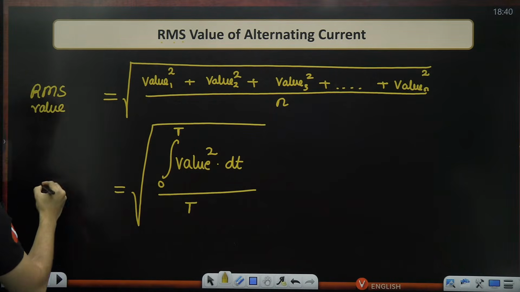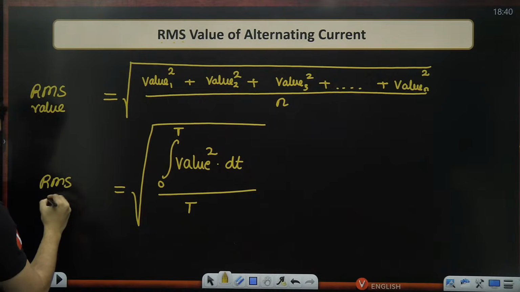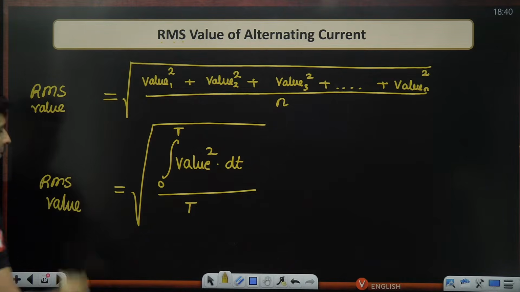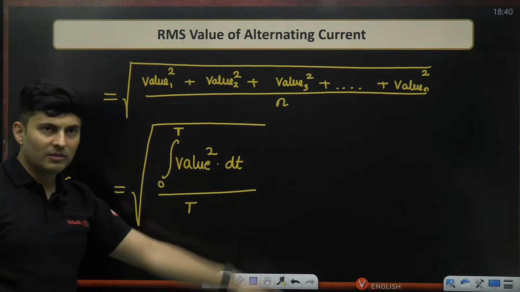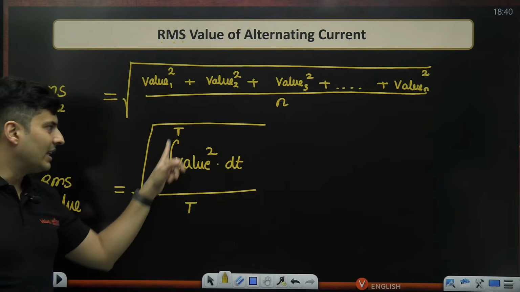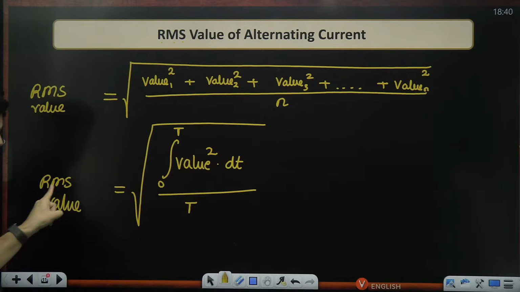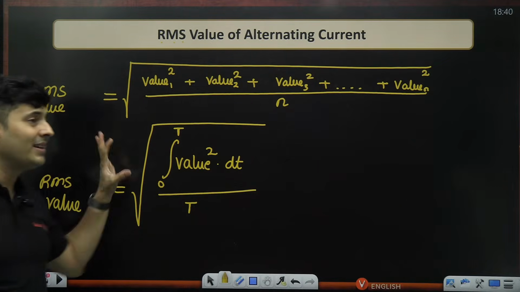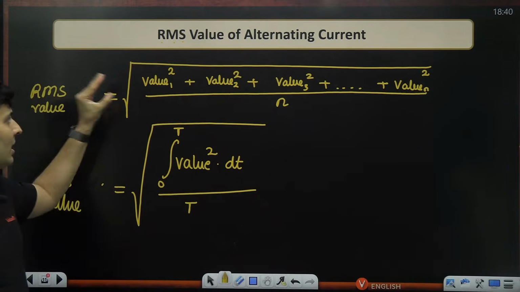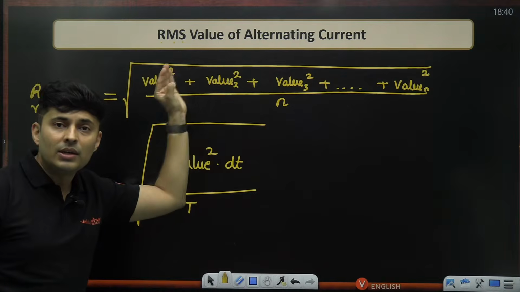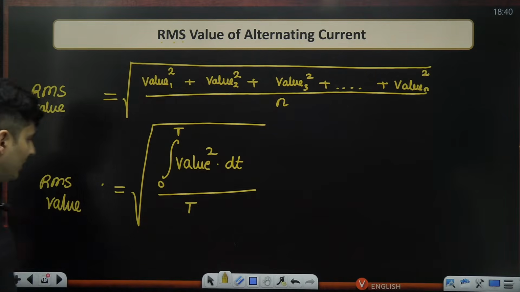That is also going to give me the RMS value. So the integral of the square in that time period upon the total sample size under the root will give me the RMS value if it is a continuous function. If it is discrete values, then you are going to use this formula.